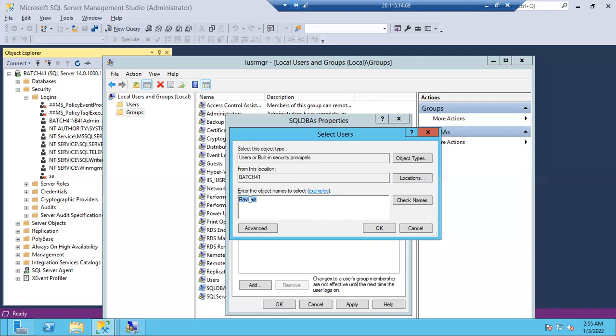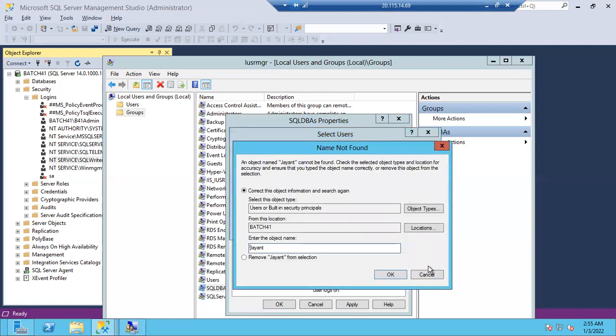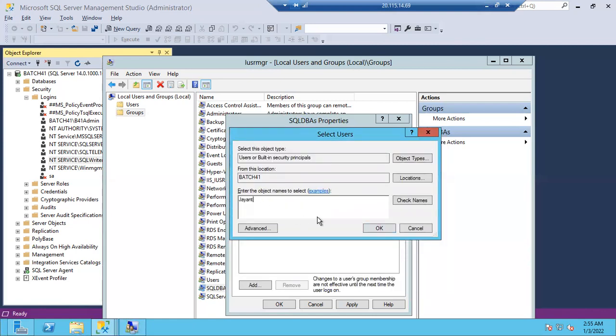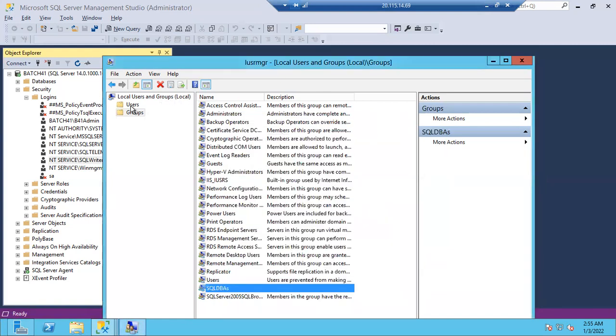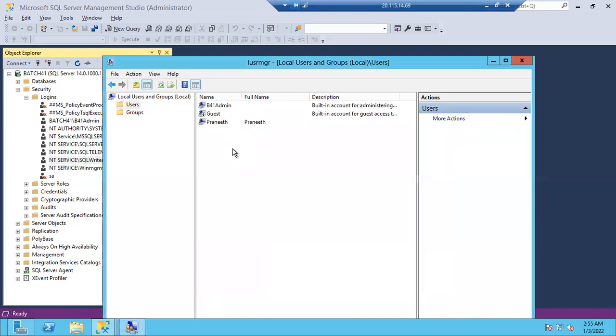If I want to add Jayant in this group, type Jayant and check names, you will get an error. Why? Because Jayant is not created. So if I want to add someone to this group, first of all, I have to create a user here. Jayant user I have to create here, Raviteja user I have to create here. Only for them can I add.